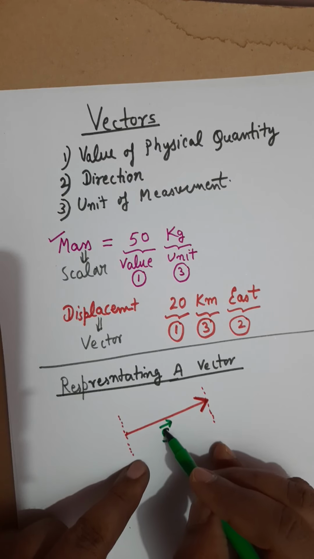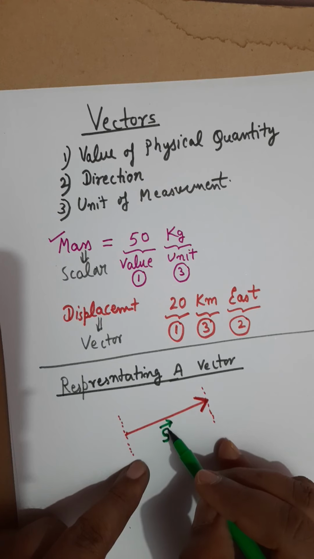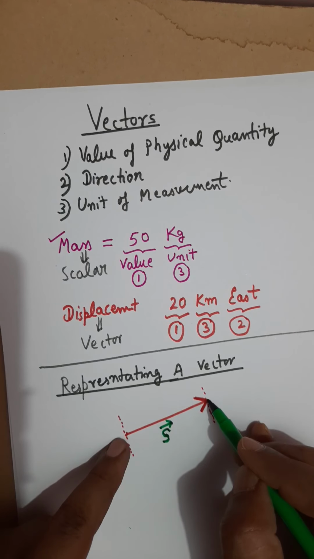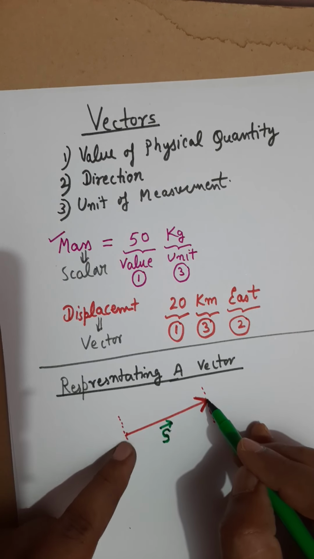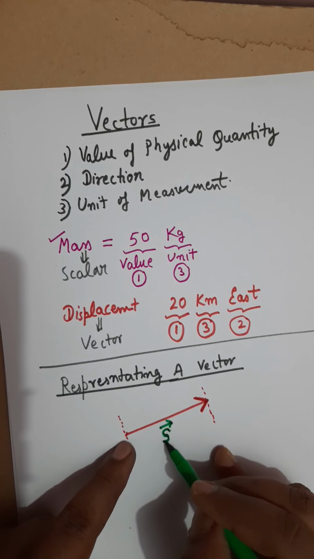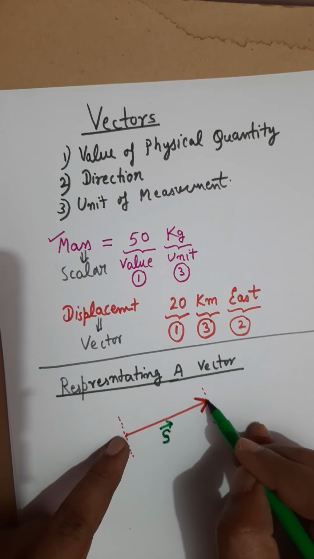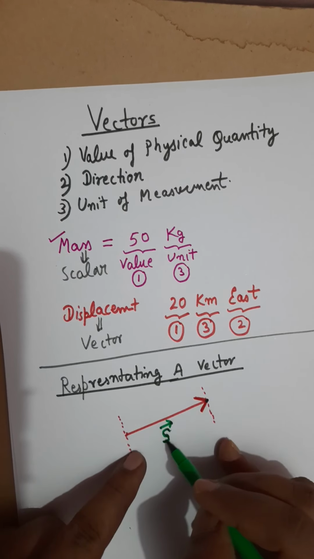If we are using capital S, it normally represents displacement, and a small arrow above it means that the displacement comes under the vector category. Now the length of the big arrow is the value of the displacement.